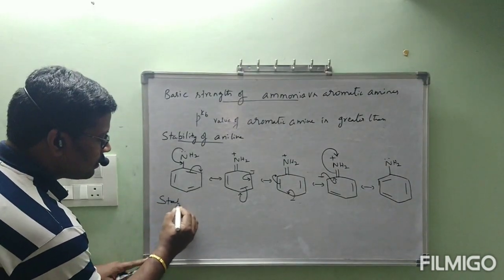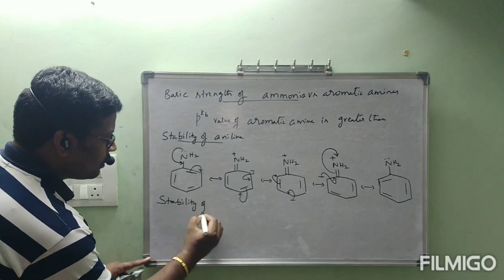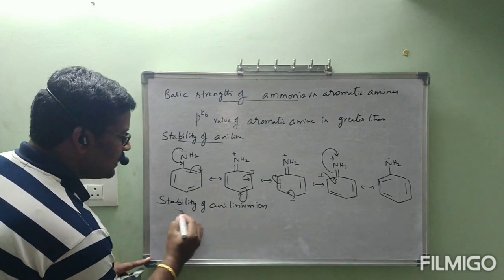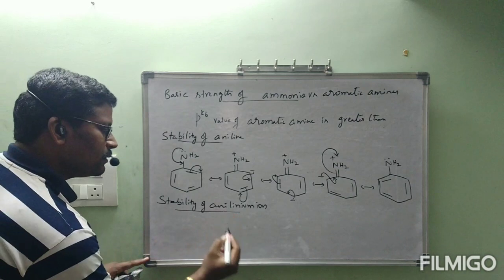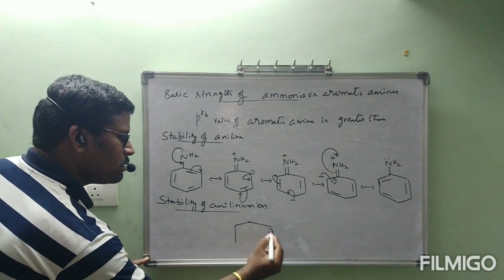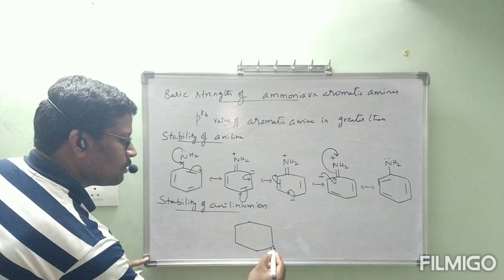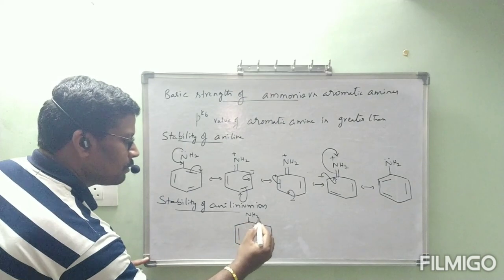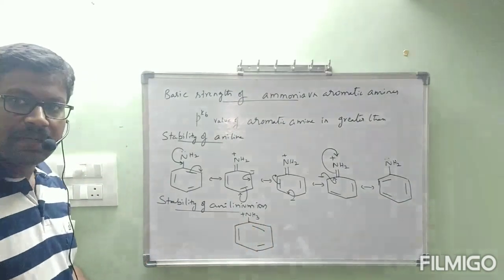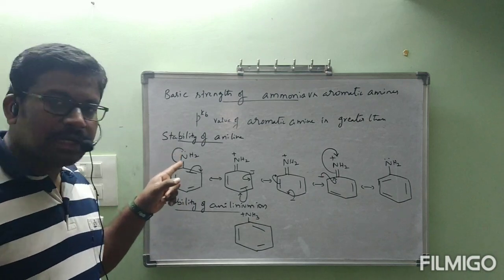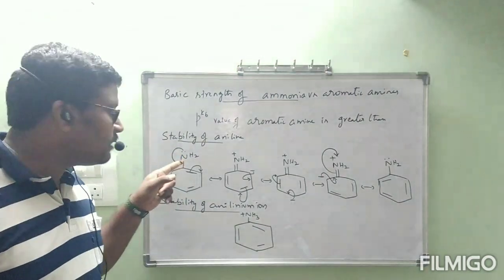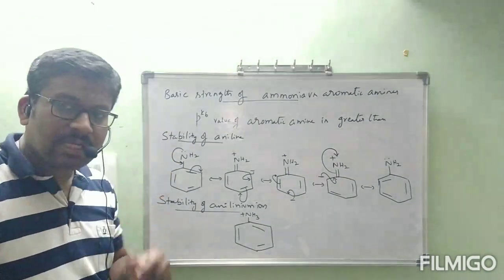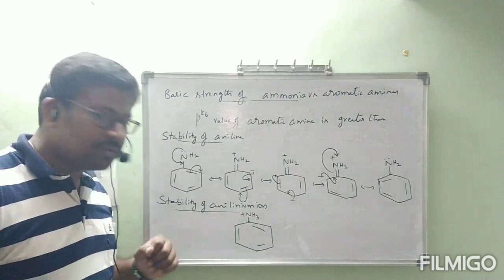Stability of the aniline ion, NH3 plus. Please observe carefully. In aniline, nitrogen contains a lone pair of electrons. Because of that, the lone pair of electrons is involved in the benzene ring. But in the aniline ion, nitrogen has no lone pair of electrons. It has only a positive charge.